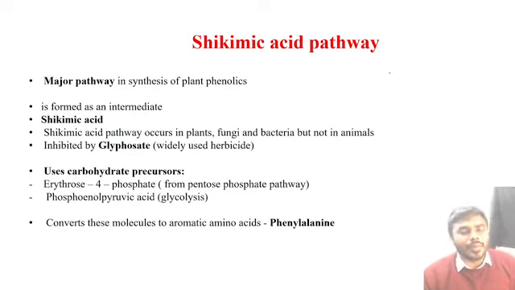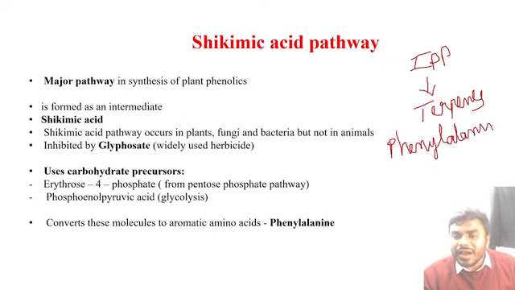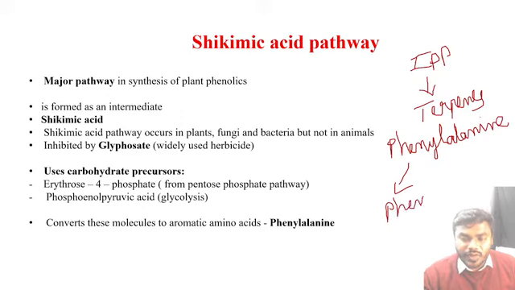Now listen to me carefully. I hope you all remember while we were studying the terpenes, I told you that IPP is the major precursor which gives rise to the terpenes. Here, do you know what gives rise to the phenols? The phenols can be given by phenylalanine. Phenylalanine is what? An aromatic amino acid. Correct? So the aromatic amino acid phenylalanine is the one which is basically giving rise to the phenols.